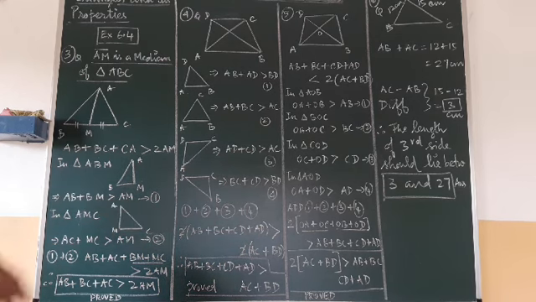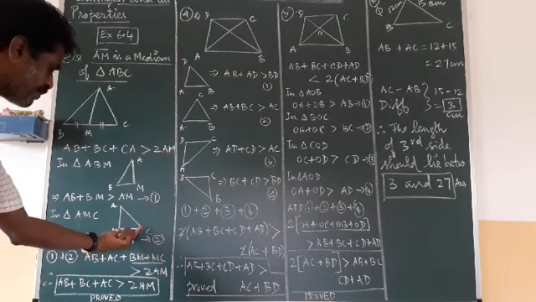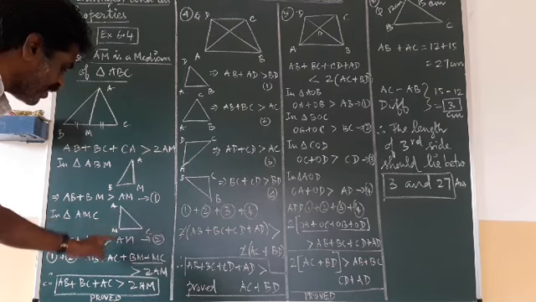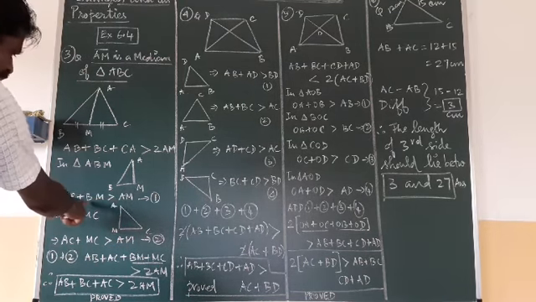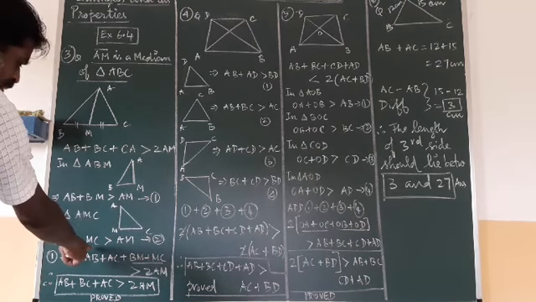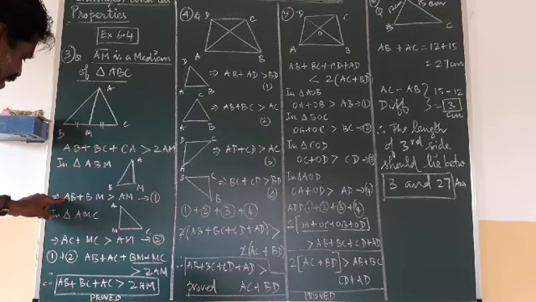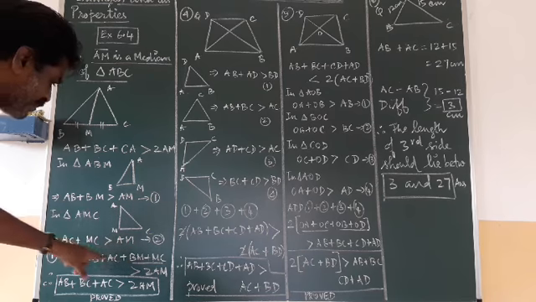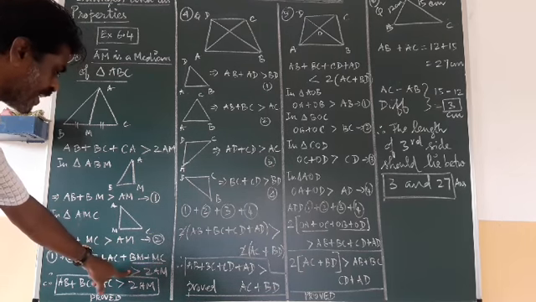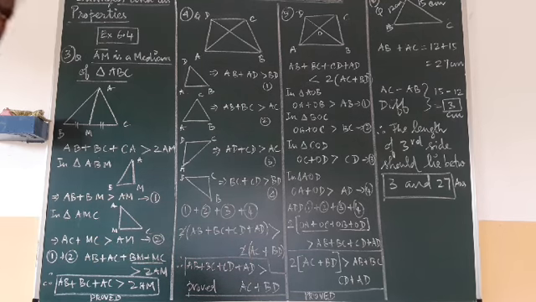This is the first inequality. Then I am taking the other triangle AMC. In that also, AC plus MC, this MC plus AC will be greater than the third side AM. Then I am adding the first inequality and the second inequality. AB plus BM is greater than AM, AC plus MC is greater than AM. Adding, what am I getting? AB plus AC, BM plus MC, which should be greater than, the same symbol should come, 2 times AM.